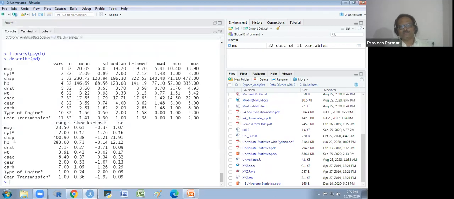You see, these are the variables. These are the summary points. These are the variables, first, second. This is only the serial number of the variables. This is the number of data points, number of observations, then mean, then the standard deviation, then the median, then the trimmed. Trimmed is the mean between Q1 and Q3 data, the 50% data mean. Then the mean absolute deviation from the median. This is the minimum value, this is the maximum value, this is the range, maximum minus minimum, this is the skewness of the data, this is the kurtosis of the variable, this is the standard error. So we have the 1, 2, 3, 4, 5, 6, 7, 8, 9, 10, 11, 12 point summary we are getting here. Got it?